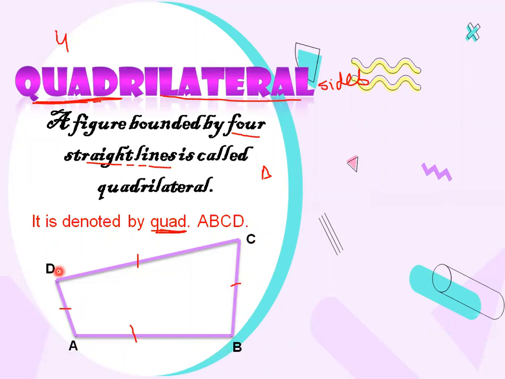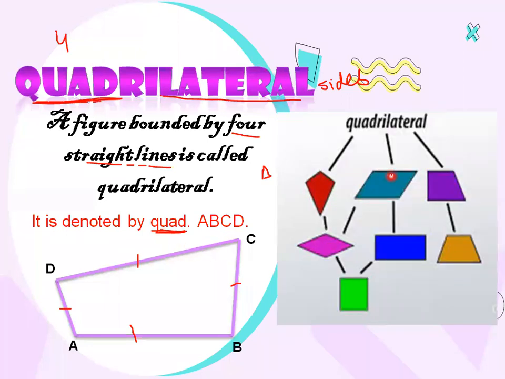The question that arises here is, is this the only quadrilateral, or is any figure bounded by four straight lines a quadrilateral? The answer is yes. As you can see here, how many shapes are here? One, two, three, four, five, six, and all the shapes have four sides. This is side one, side two, side three, side four, and so on for each. As you can see, the shape of each figure is different, but all of these figures are bounded by four straight lines. So we will say that these are all quadrilaterals.